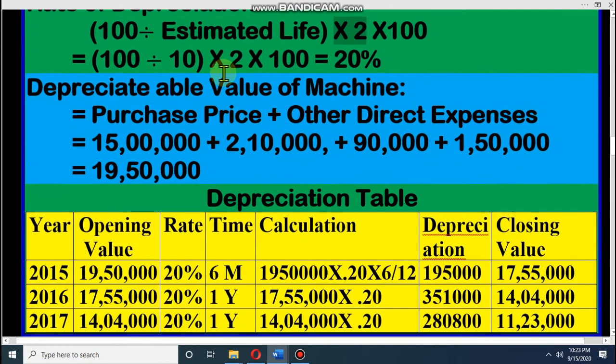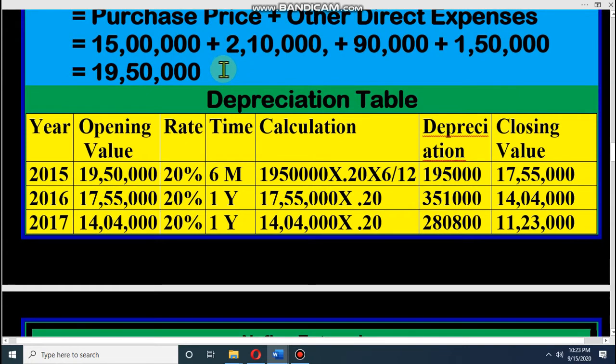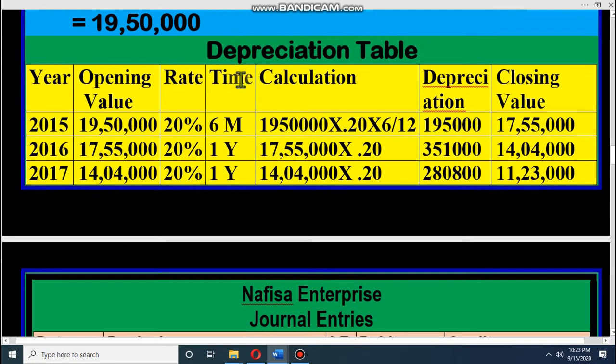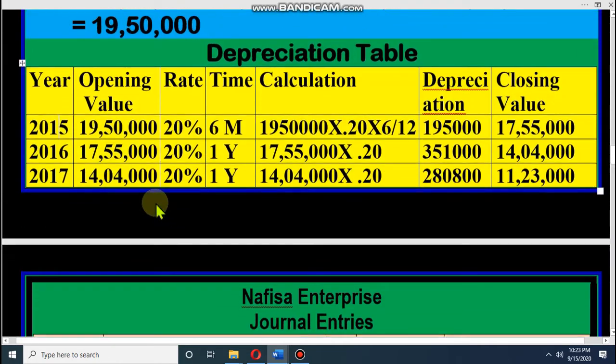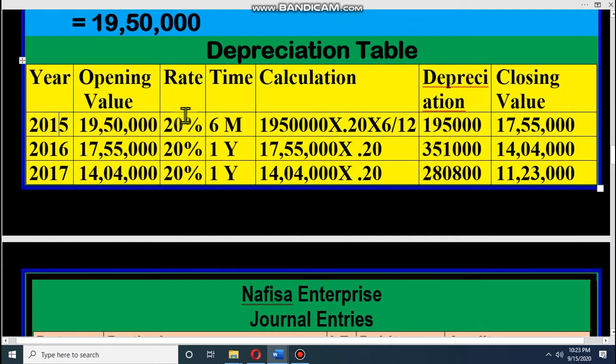Dear student, for calculating depreciation under the reducing method, we need to prepare a depreciation table. Look, first you have to write that we purchased this machine in 2015 and the opening value is 19 lakh 50,000. It is the depreciable value, 19 lakh 50,000. Then the rate is 20%, which we have calculated, and we used the machine for 6 months.